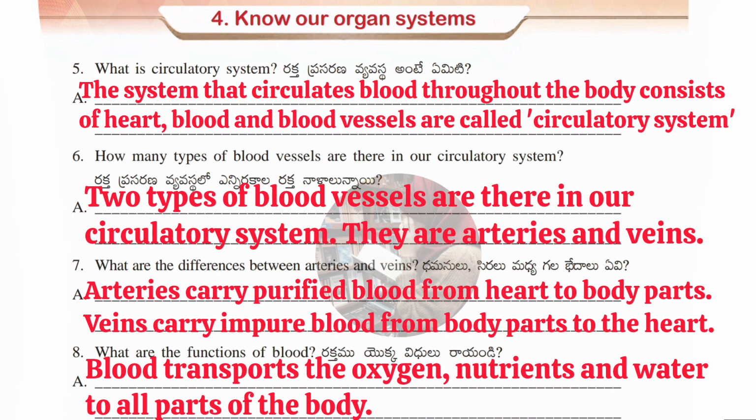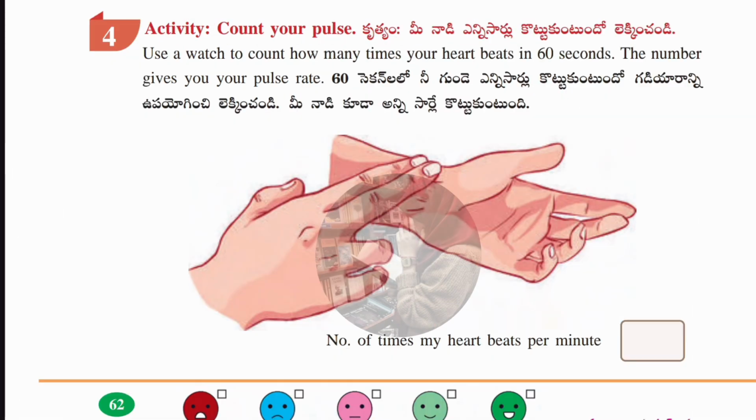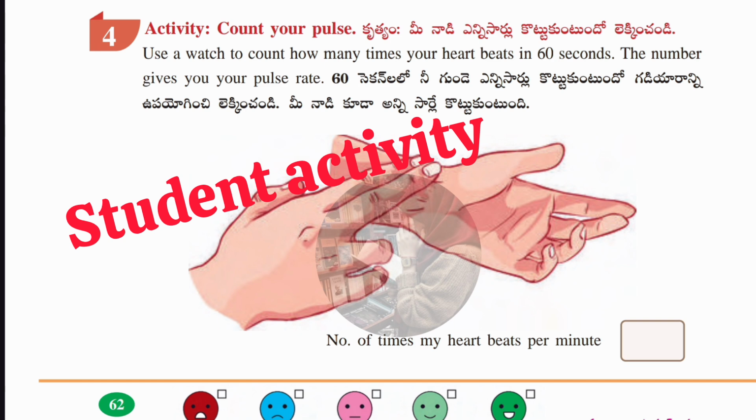Now we'll move to the next Roman, that is Roman number 4. So here one activity is given for you. You have to count down the pulse. How you count down? Use a watch to count how many times your heartbeat in 60 seconds. The number gives you your pulse rate. In this way you have to count down your pulse rate and write down here in the box given, number of times my heartbeat per minute. So this is a student activity, guys. Please do it by yourself.